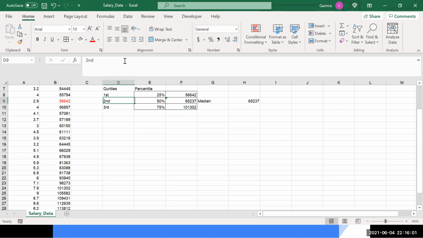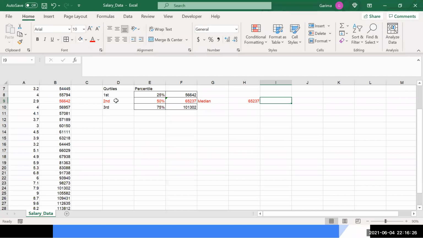Okay. So now you see over here, second quartile, 50% and the median, these values come out to be the same. Technically, because median is the 50% value only, the center value, we call it a quartile also. So for median, we have three different names: second quartile, 50%, and this. So this is something that we call the median now.